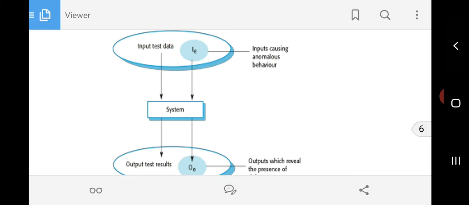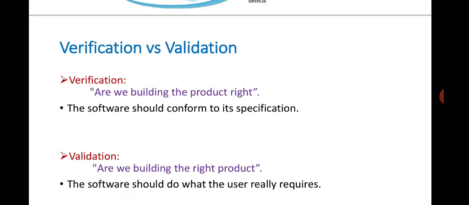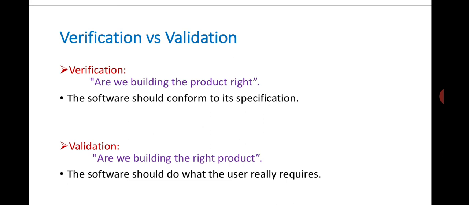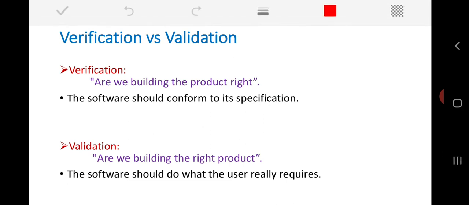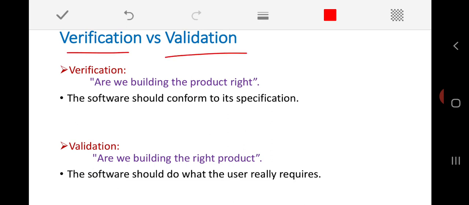Is it clear? Another important thing: as far as software testing is concerned, two important words that we are going to come across are verification and validation. What is the difference between verification and validation? Verification means, have a look here, are we building the product right? It means our concentration is on whether the software conforms to its specification or not.